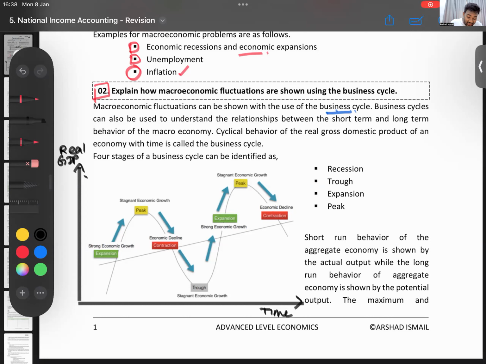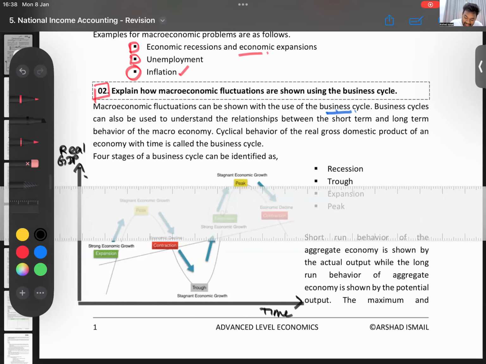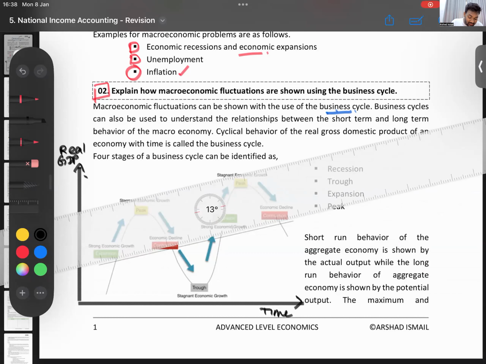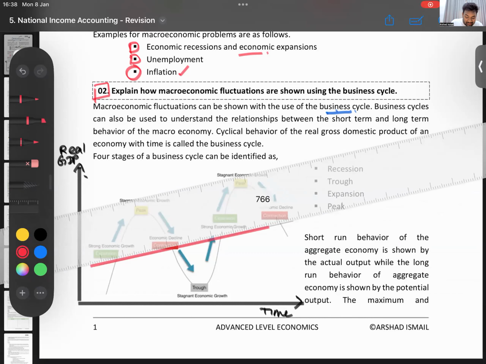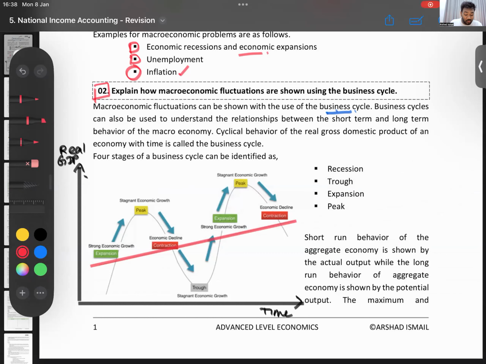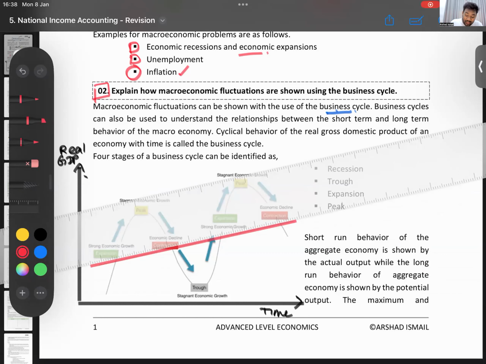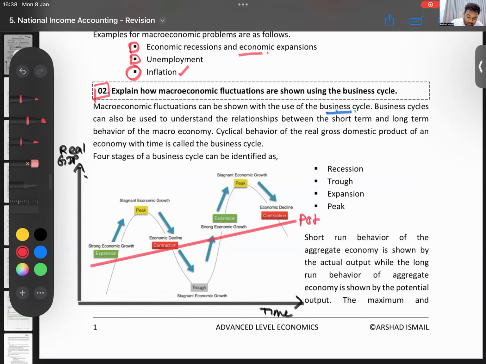So then, what is this straight line that is going like that? What is that called? That is our potential output. What is potential output? Potential output is the output that the country can produce if they use all their resources at a maximum sustainable level. If they have fully employed their resources, if they use it at a sustainable level, the output that the economy can produce is called the potential output.